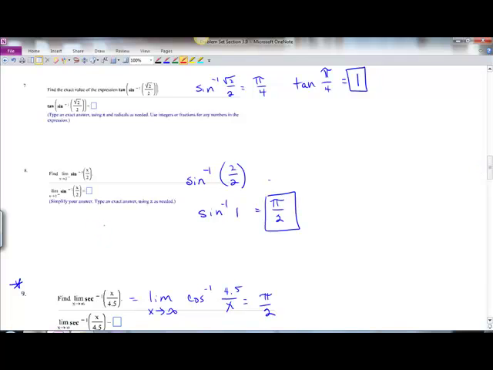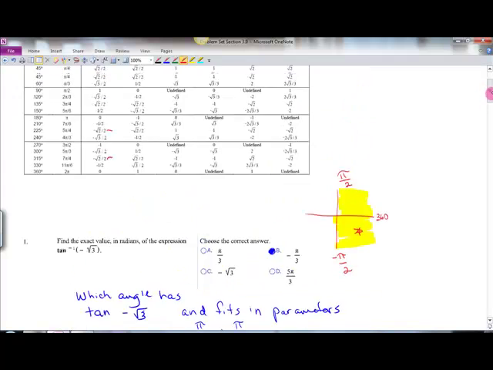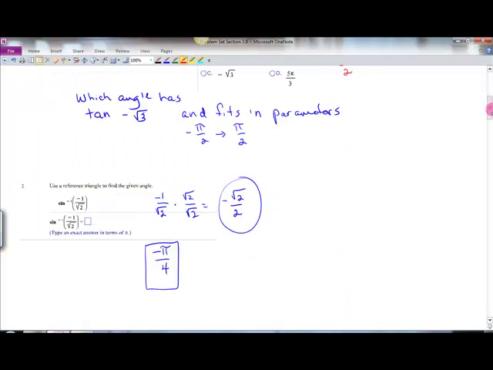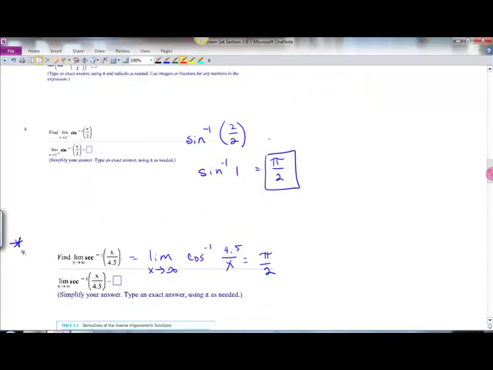Number 8 is a limit question. Find the limit as x approaches 2 from the left of inverse sine of x over 2. Well, there's really no reason we can't put 2 up here. So we have inverse sine of 2 over 2, inverse sine of 1. If you go back up and look in your chart, where is sine 1? Right there. So 90 degrees would be our answer.